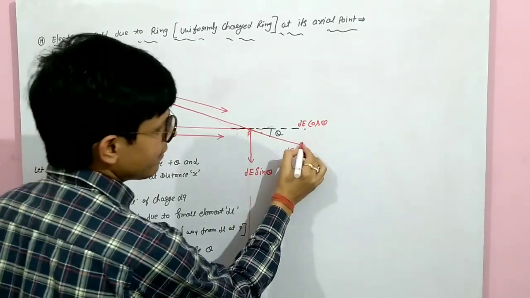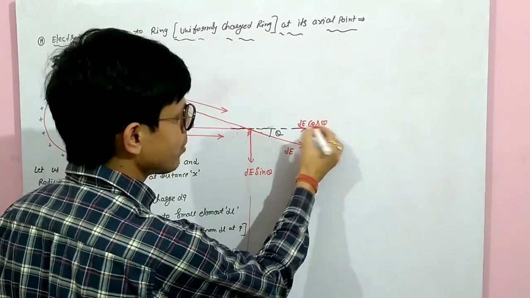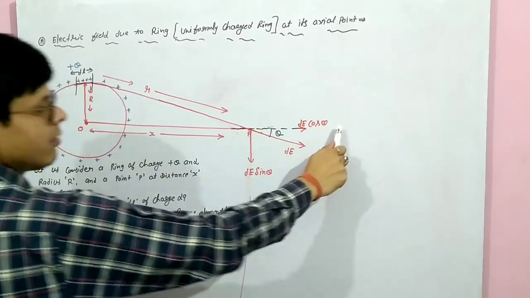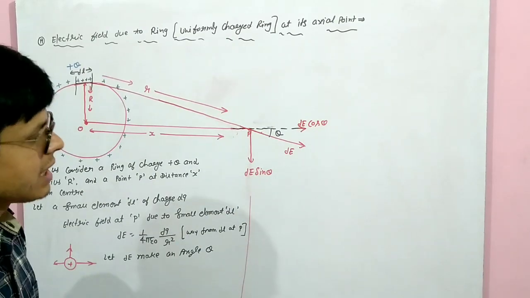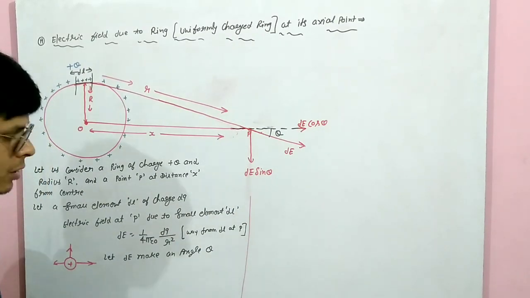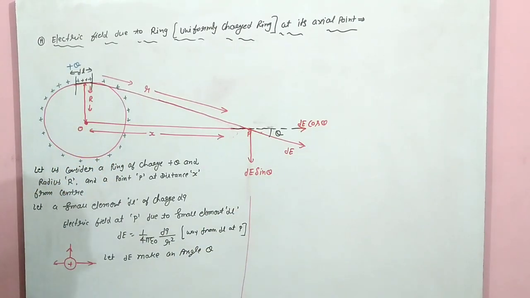Everybody knows, if any vector quantity makes an angle, then that vector quantity we can divide into two components. Cos component, horizontal one, where the angle is made, which component will come there? Cos. And its perpendicular, which component will come? Sin. Clear? So we can divide it into two components, DE cos theta and DE sin theta. Now come to the derivation.